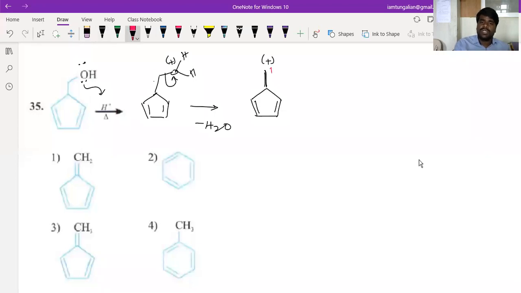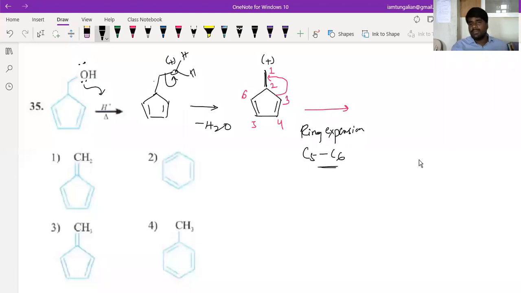So this is your first carbon, second carbon, third carbon, fourth carbon, fifth carbon, sixth one. I am shifting the bond. This is what you call ring expansion, beta. A C5 to C6 ring expansion. It will be converted into, I'm directly writing it, so this is your first, beta, third, fourth, fifth, sixth.